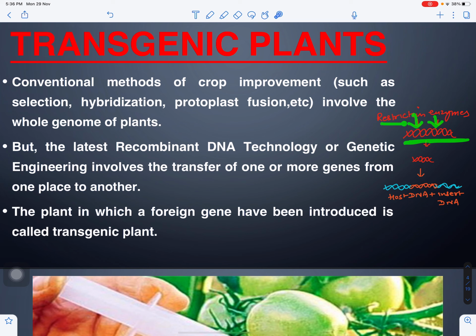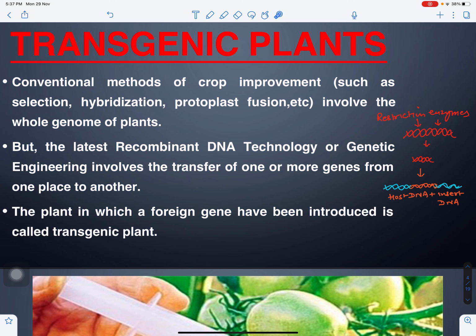The link will be shared in the description box. Now this cut DNA can be introduced into the host DNA. So this is the host DNA, blue color, and this is the red DNA which is the foreign DNA or insert DNA. Now they can combine with each other, and if they form RNA and protein, meaning they show their expression, then the plant is called a transgenic plant.